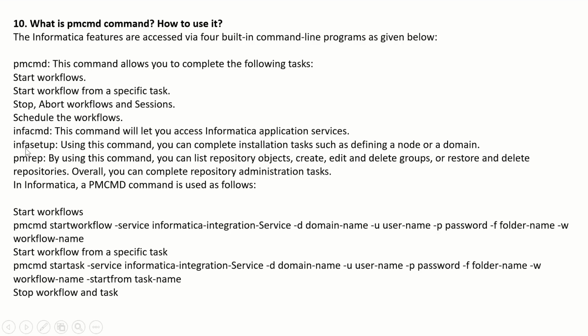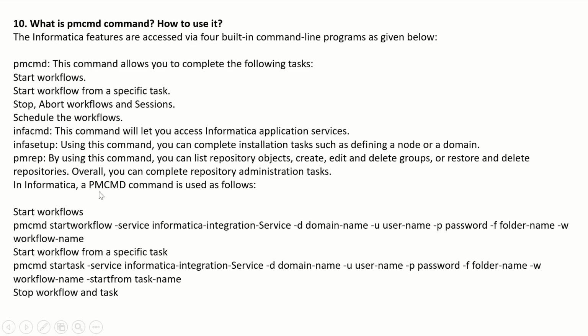INFASETUP. Using this command, you can complete installation tasks such as defining a node or domain. PMREP. By using this command, you can list repository objects, create, edit, and delete groups, or restore and delete repository. Overall, you can complete repository administration tasks.